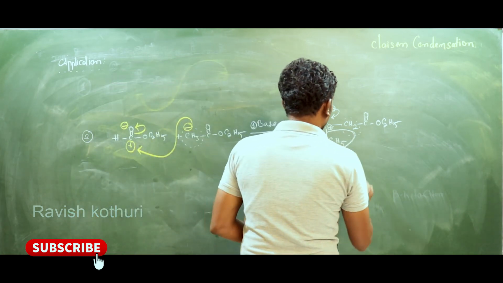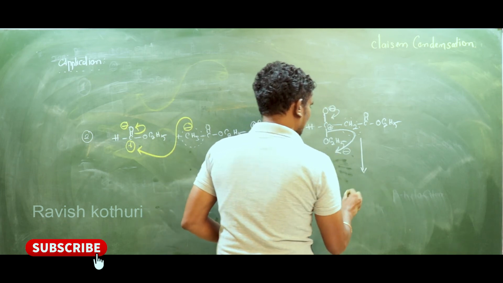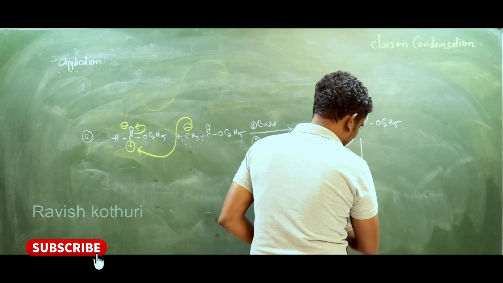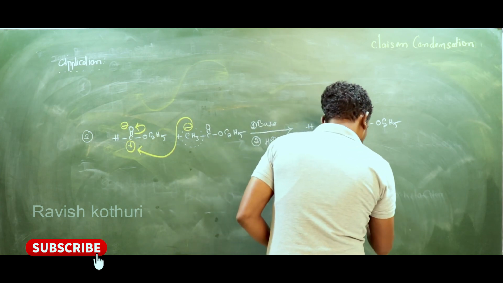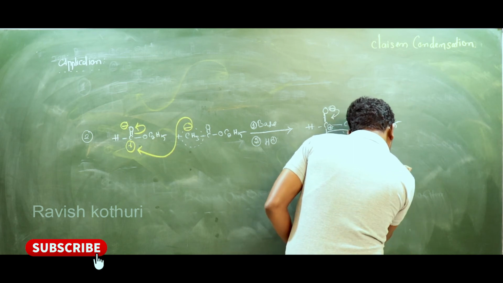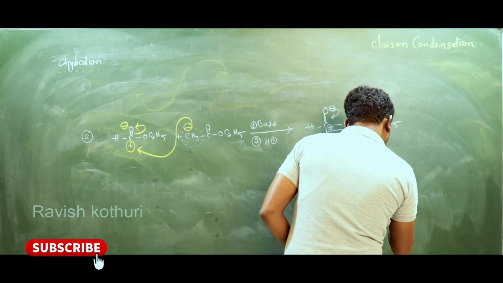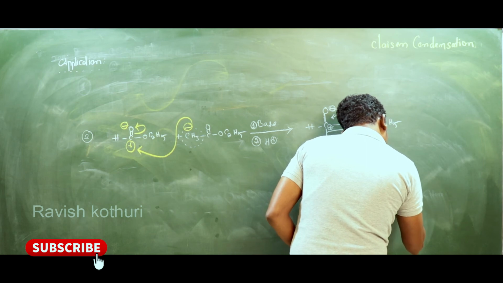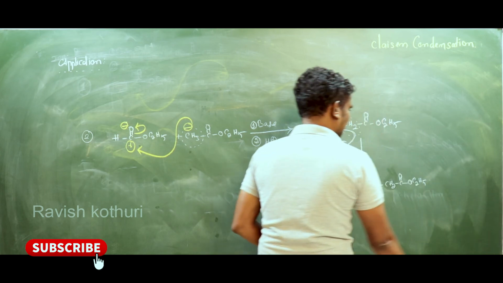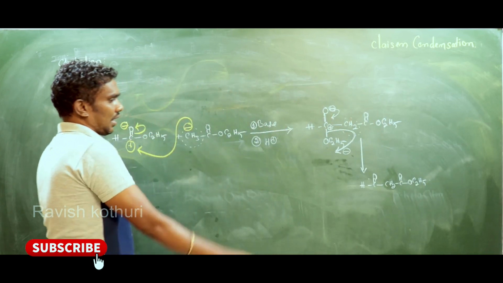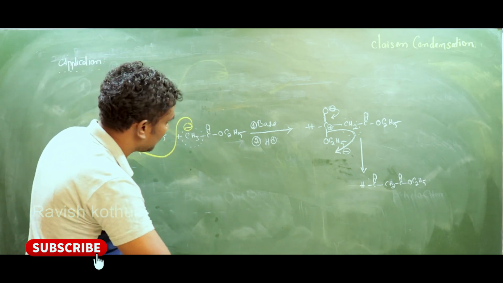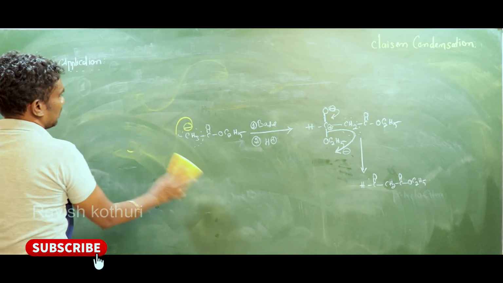Now, observe carefully. CH2, C double bond O C2H5. So that is a beta keto ester, sir. That is also a beta keto ester, right? The second application, please take down.